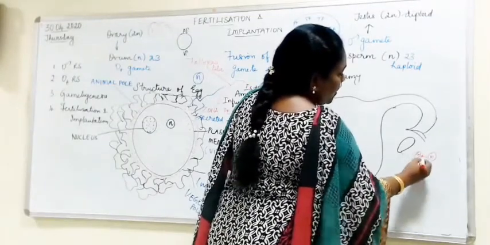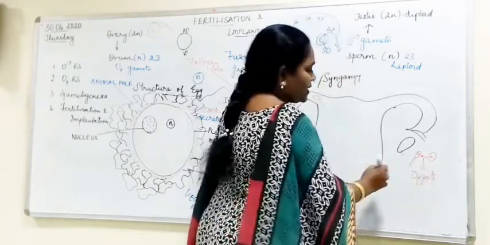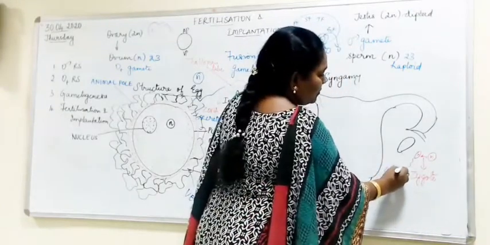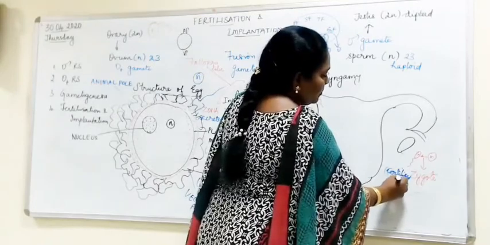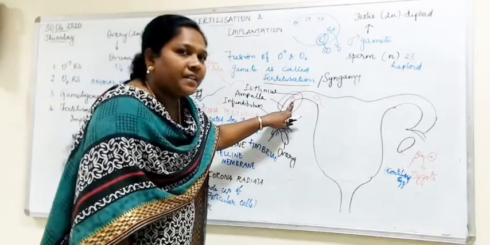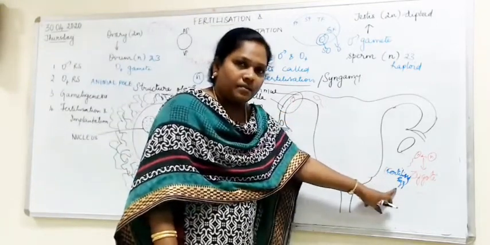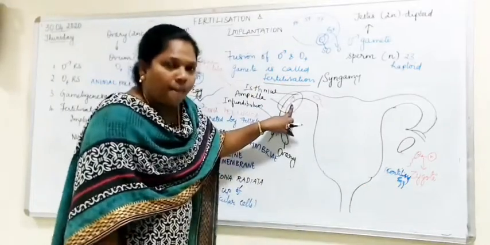Both fuse. It results in what? Zygote. What is the zygote called? Fertilized egg. Be clear with the term. If the egg is not fertilized, you call it an unfertilized egg. This is also an egg and this is also an egg. You use the term egg or ovum.